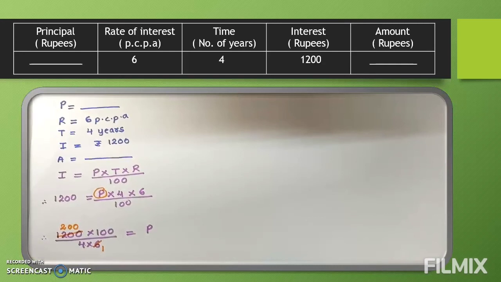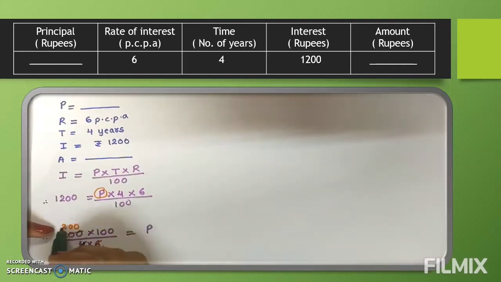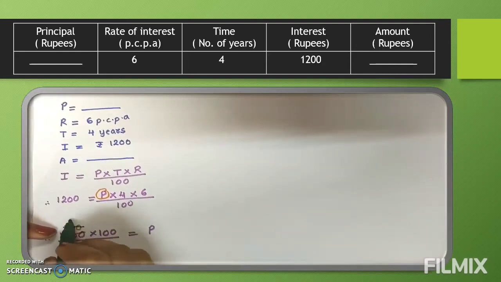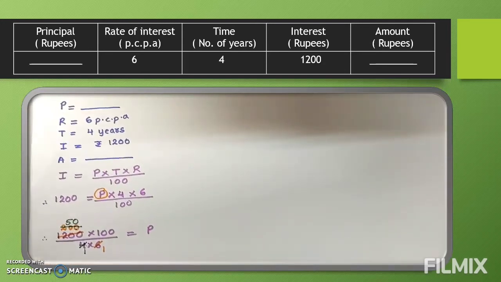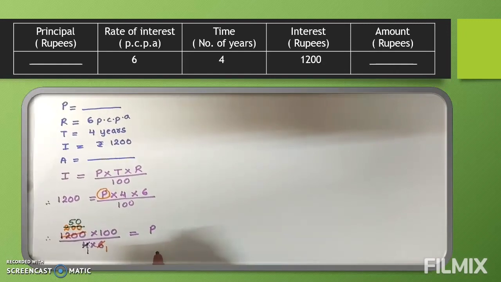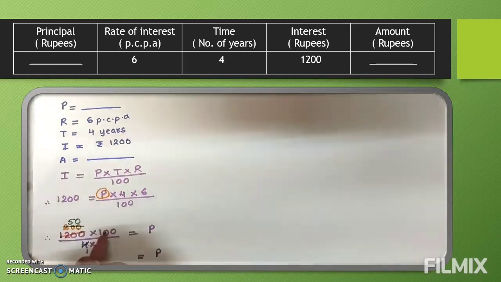Now in the 4's table, 4 comes, so we will apply the 4's table. In the 4's table, when 4 comes, 1's are. In the 4's table, when 20 comes, 5's are. And this 0 we will write the same. In the denominator, all the numbers are over, so we will stop cancellation. We will write this P as it is. Now whatever numbers are left, 50 and 100, we will write here 50 into 100.